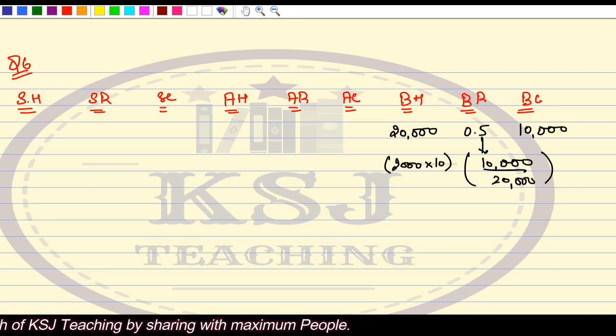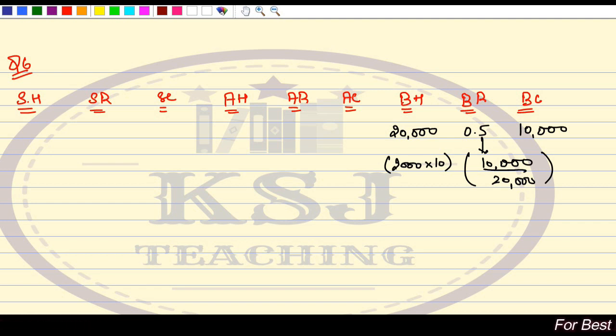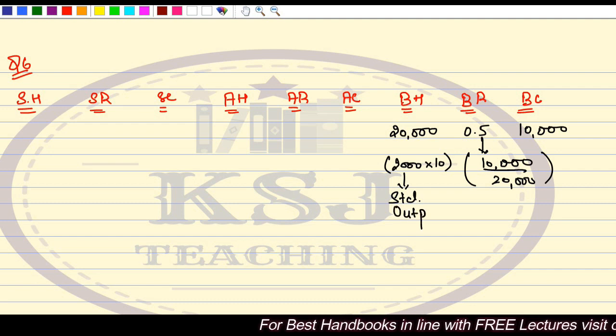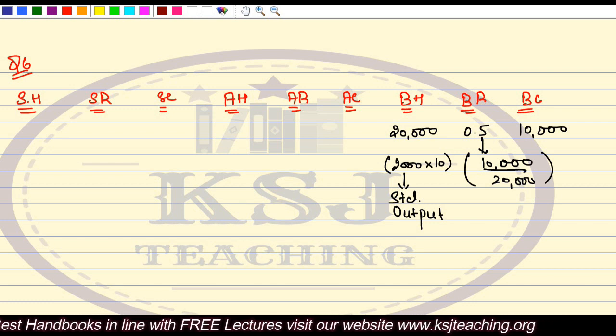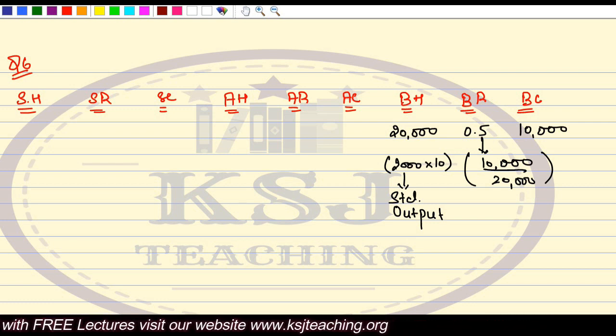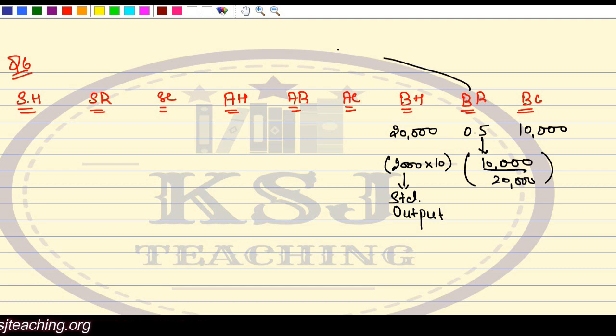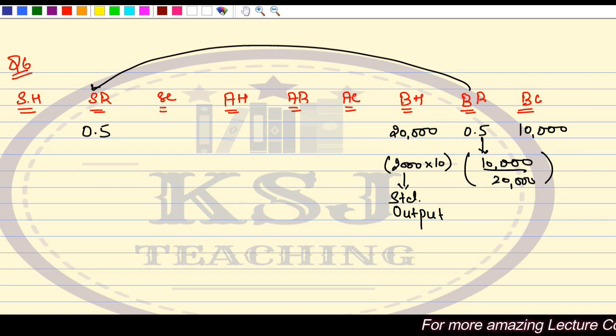So first we have calculated the budgeted hours. Budgeted hours means the standard hours for standard output. Now this 2000 is my standard output, so I've calculated it as the standard output multiplied by the standard hours per unit. So the budgeted rate is 0.5. This budgeted rate and the standard rate are going to remain the same, so I can write 0.5 here.